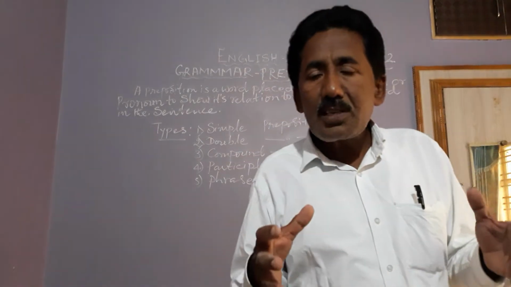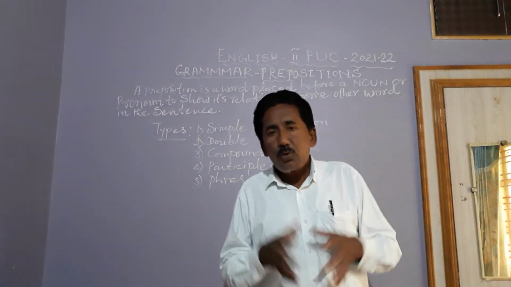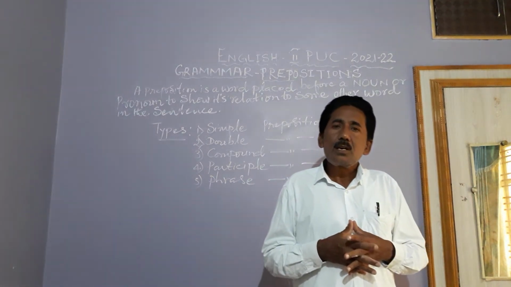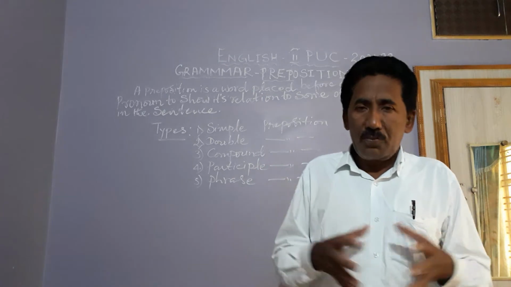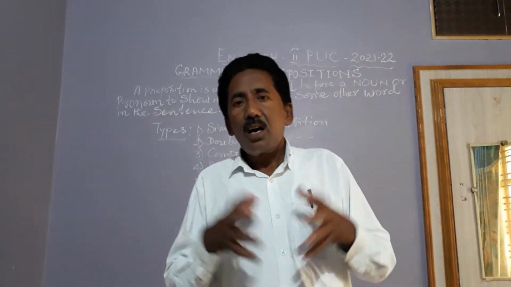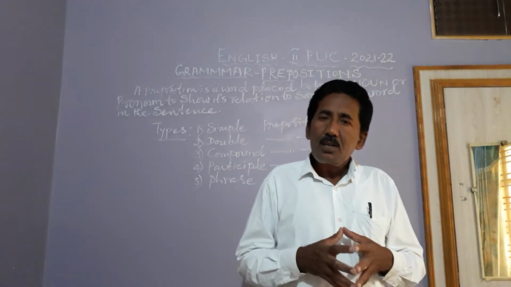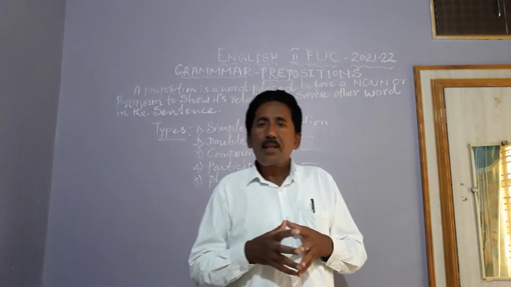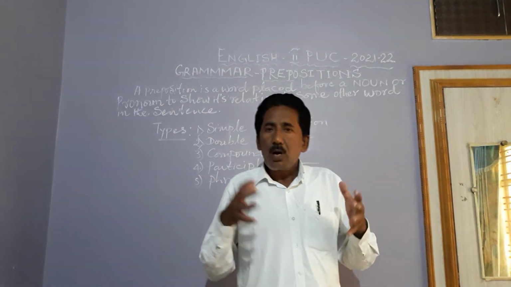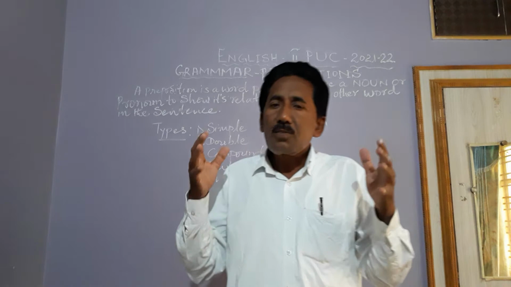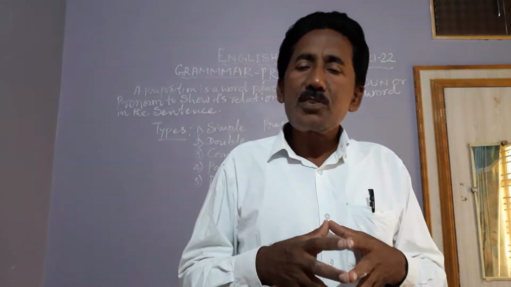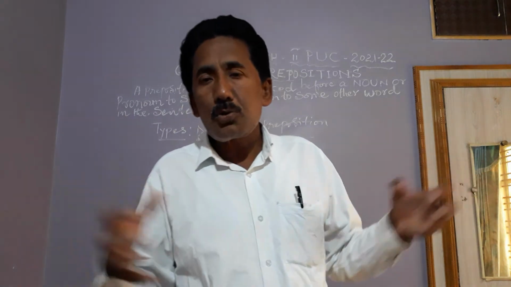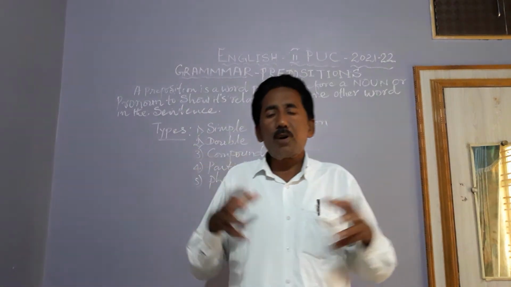So simple prepositions are one-word prepositions. Which are those one-word prepositions? The one-word prepositions are on, off, above, atop, for, from, beneath, below, up. These are some of the one-word prepositions, and they can be easily used, easily employed.